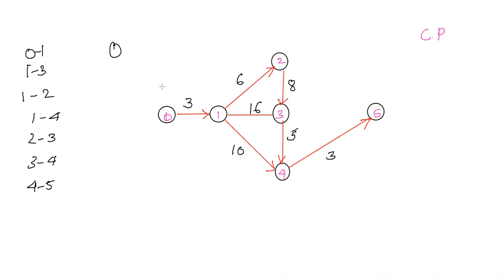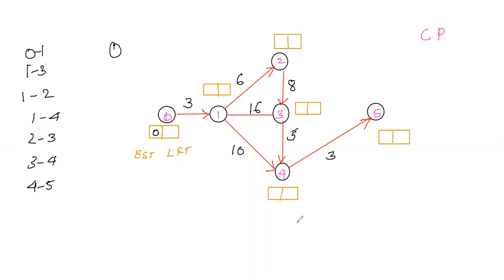So we need to put the boxes below this, at the end of each event. We need to calculate the EST and LFT of each activity. The first box will be EST and the next will be LFT, the earliest starting time and the latest finishing time. We know how we start: the EST of the first node will be 0.